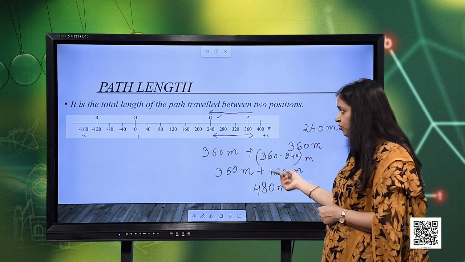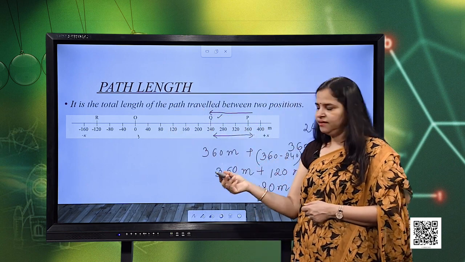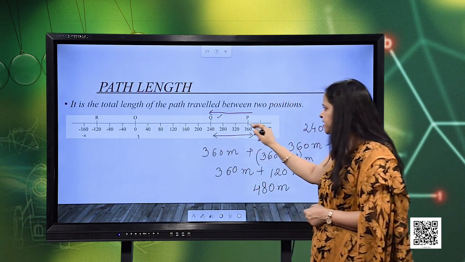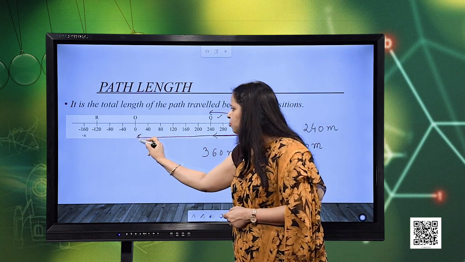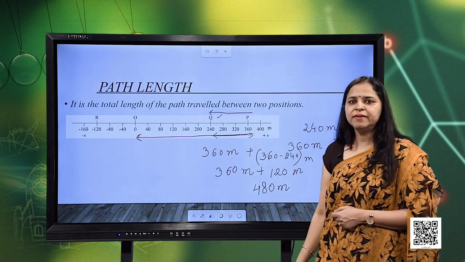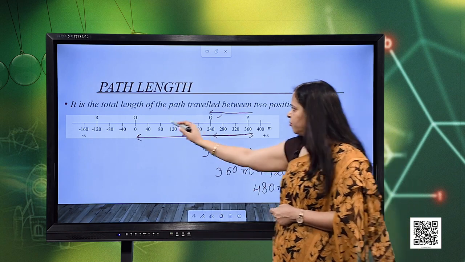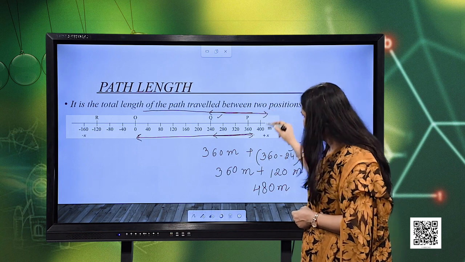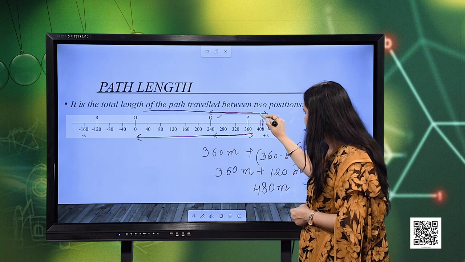Now, suppose I take another situation: the same object starts from point O, reaches point P and then returns back to point O. Now, what will be the total length of the path? For that, we are going to first consider the length, that is 400 meters. If it reaches another point, I label it as S, suppose.